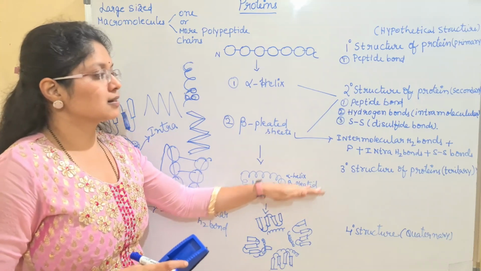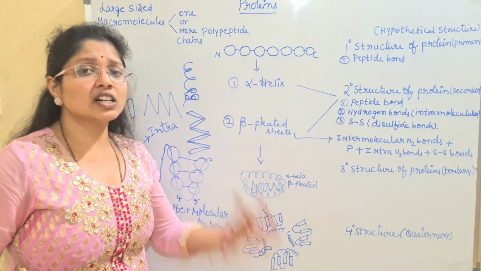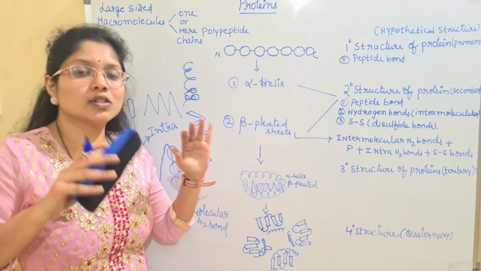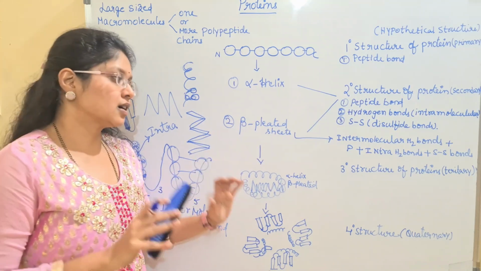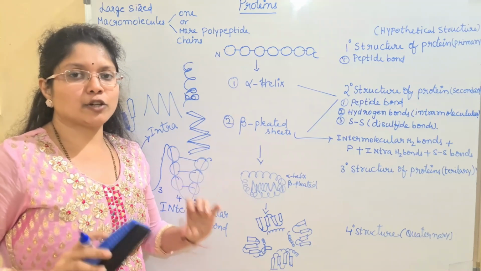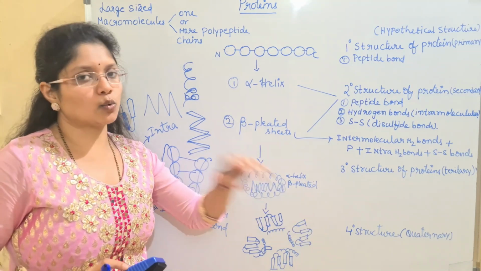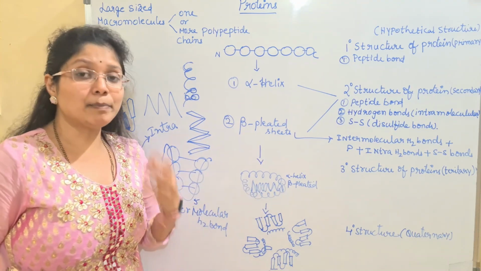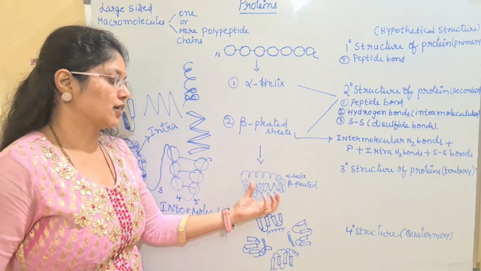Such structures are said to be the functional molecules, or it is said to be the tertiary structure of the protein. So generally the proteins are in this conformation. The native state of the proteins will be in the tertiary and quaternary structures. So this is regarding the simple proteins. The simple proteins are generally having this conformation.